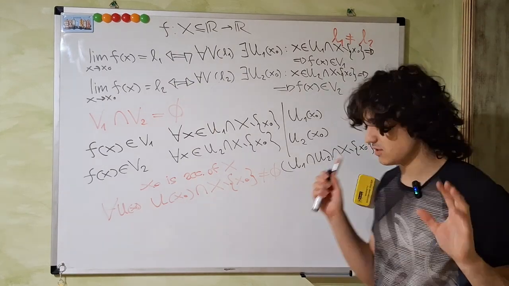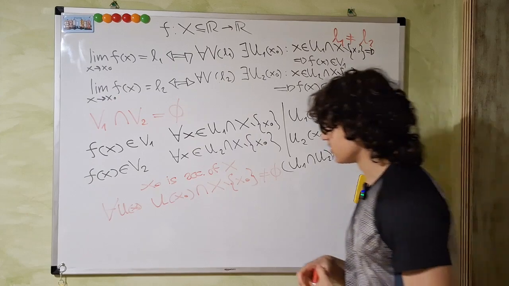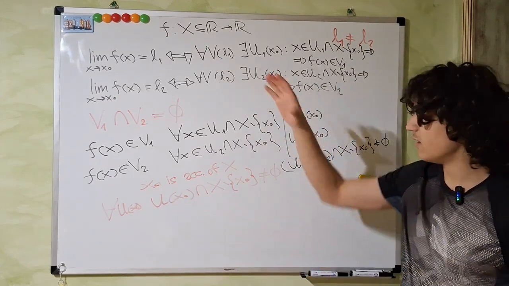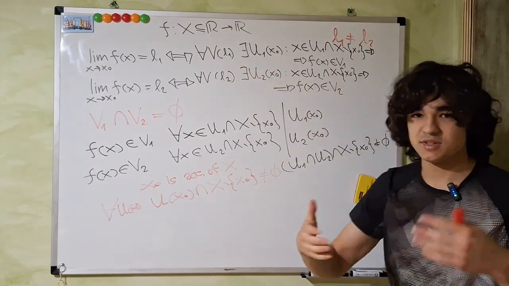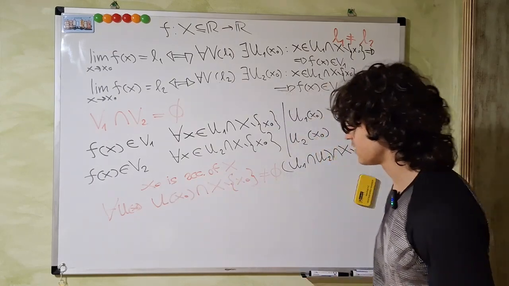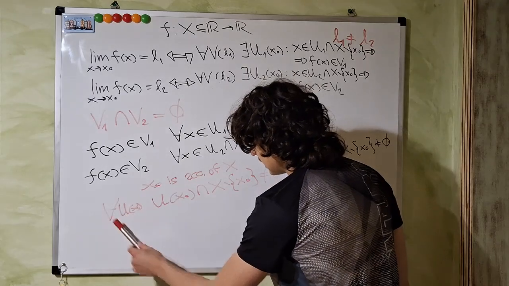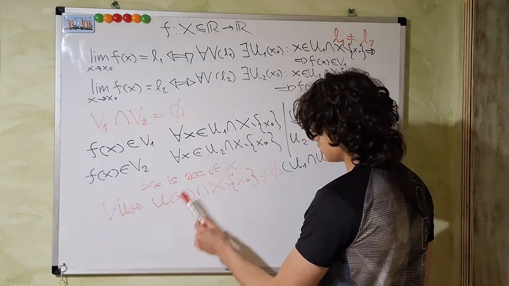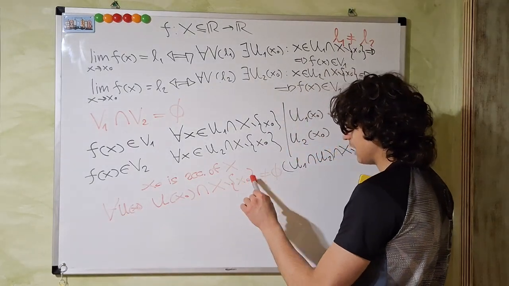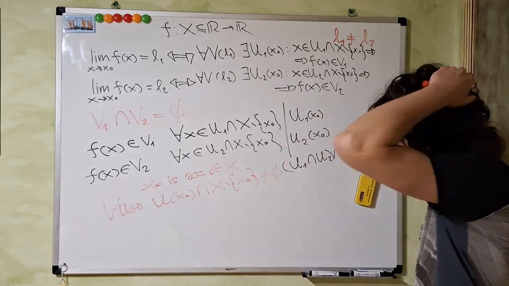Now, this seems strange, I know, but by assumption, when we start defining a limit, we require x naught to be an accumulation point of X. An accumulation point of X, by definition, is such that for every neighborhood U of x naught, U intersection X minus x naught is not equal to the empty set.